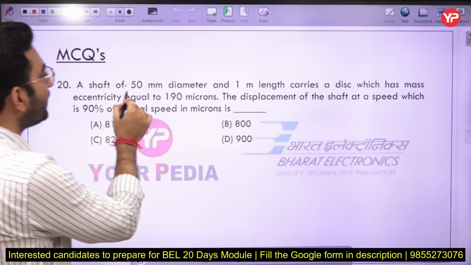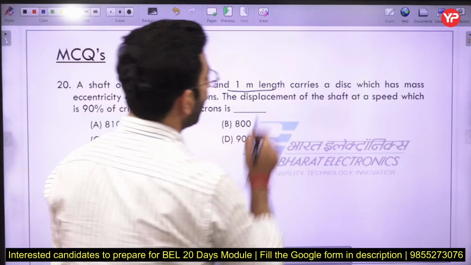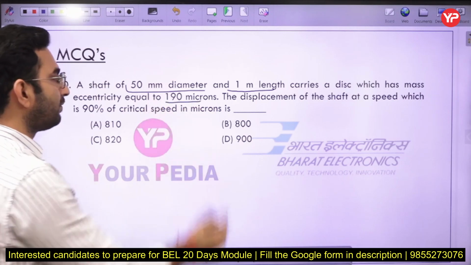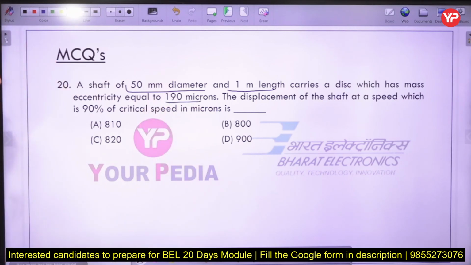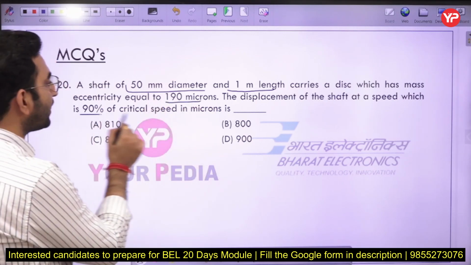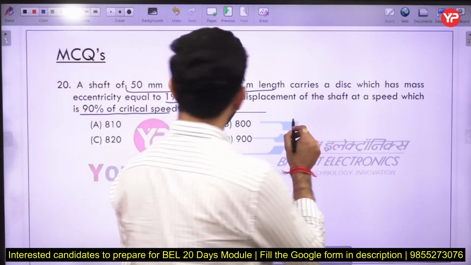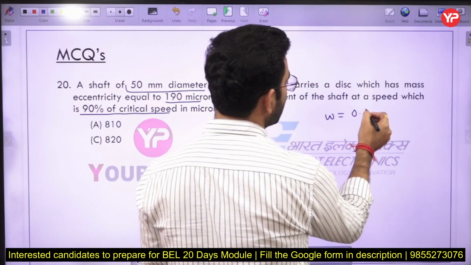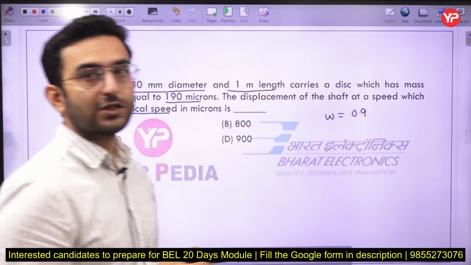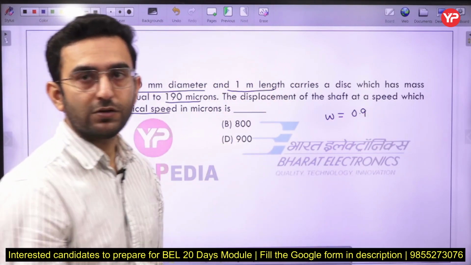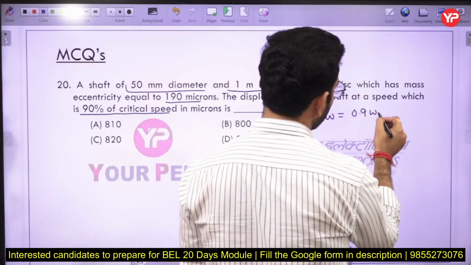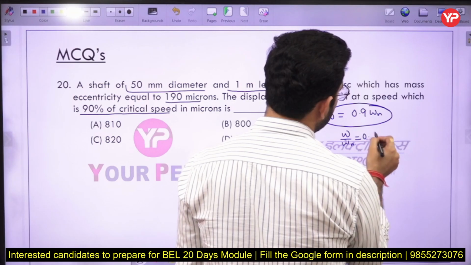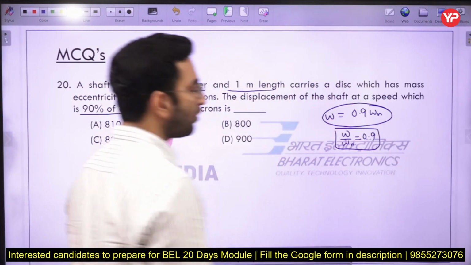Now the next question, the last question of this particular series. A shaft of 50 millimeter diameter and 1 meter in length carries a disc which has a mass eccentricity equal to 190 microns. The displacement of the shaft at a speed which is 90% of its critical speed. Now you can see the speed of the shaft, omega, is 90% of the critical speed. And what is critical speed? Critical speed is equal to the natural frequency only. So I can say omega by omega n is equal to 0.9. The frequency ratio is 0.9.